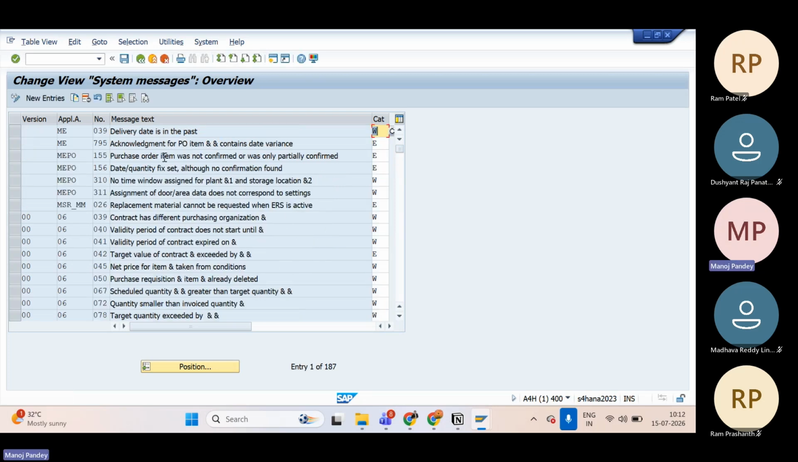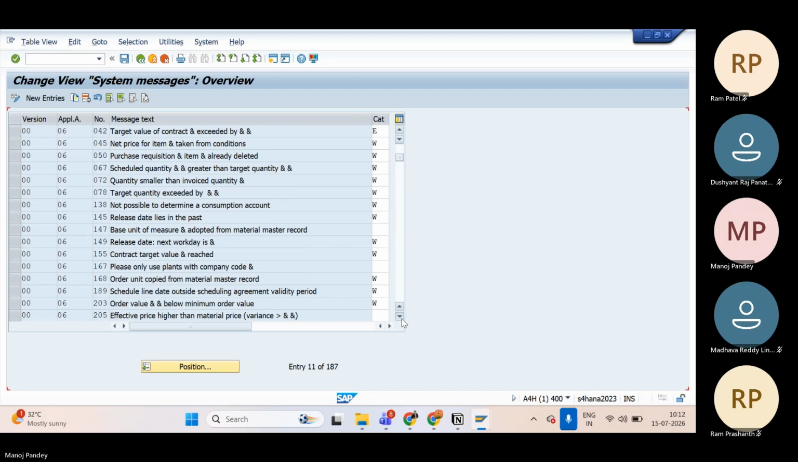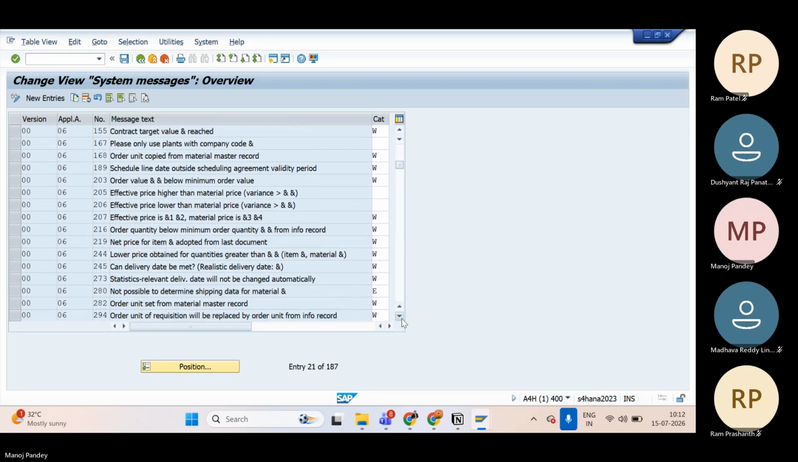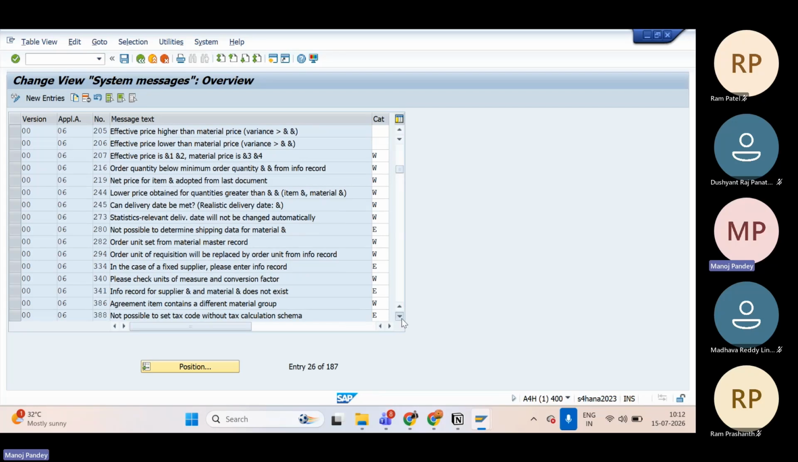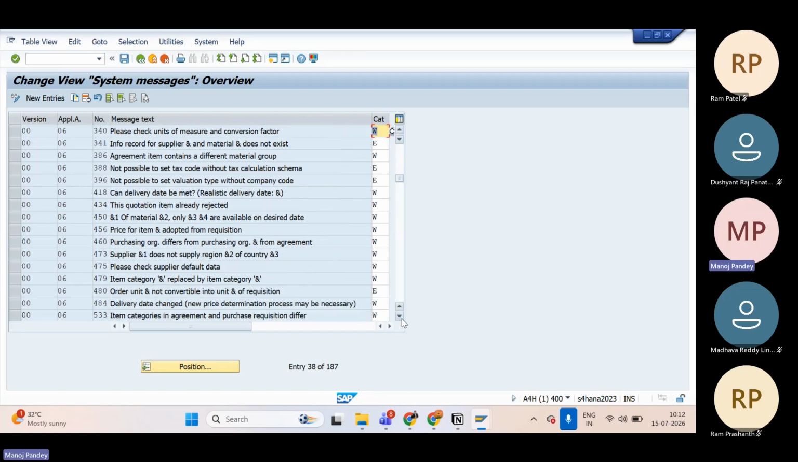So directly we can see like that also. Or by scrolling down also you can see. So this is how we can change a warning to error. With the help of a T code also you can do it. What's the T code?